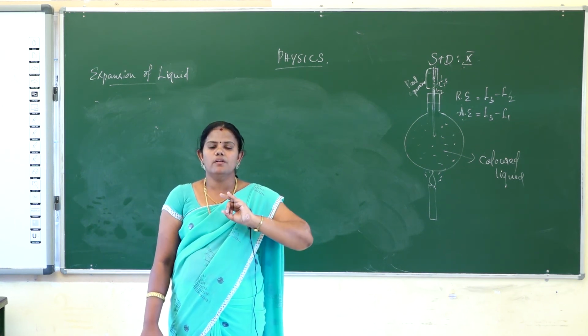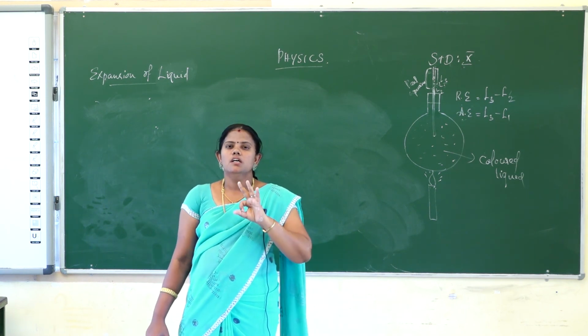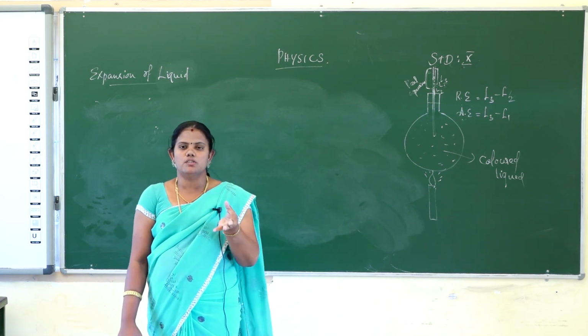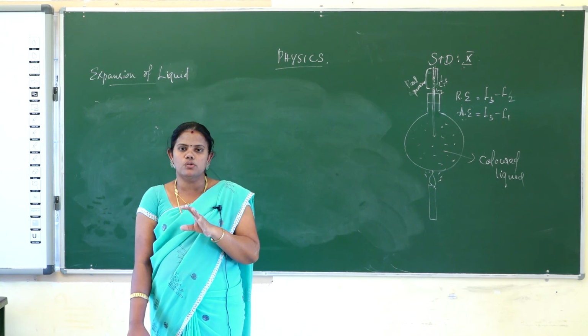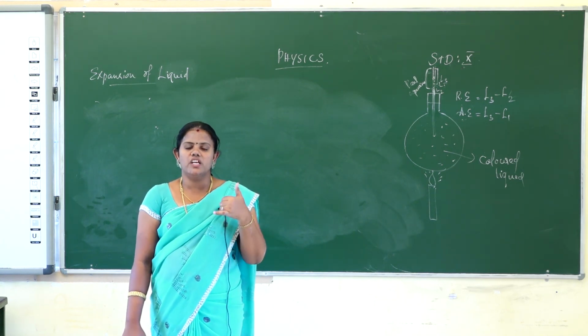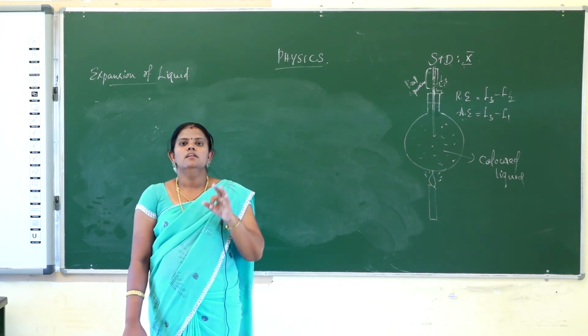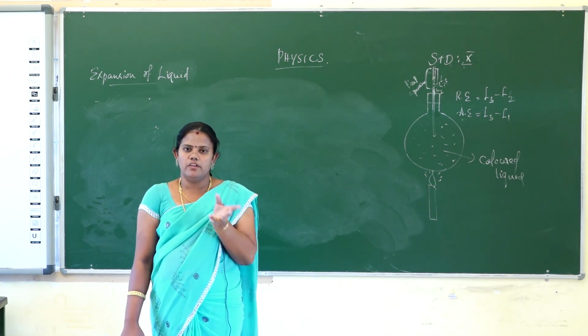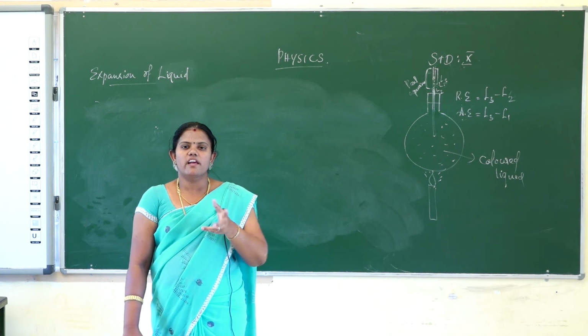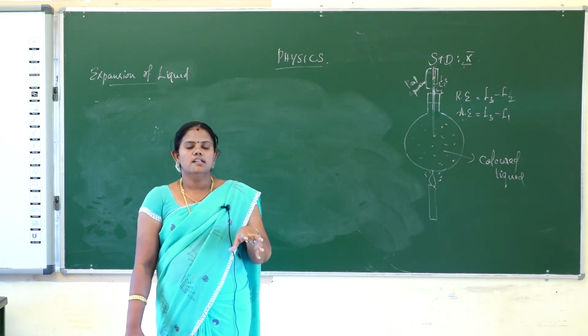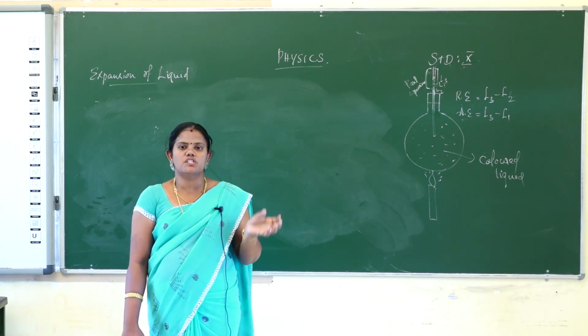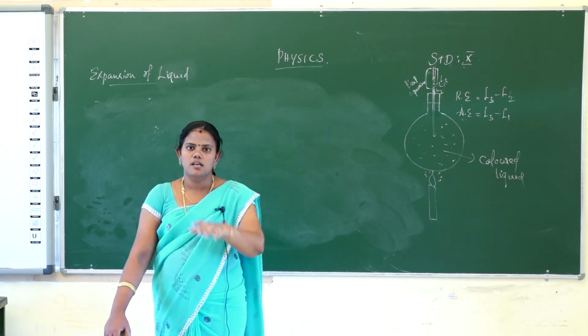Then what are the features of heat energy transfer, the unit of heat energy, that is 1 calorie and 1 kilocalorie. Then what are the effects of temperature when you apply heat energy, what effects are present in the substance: expansion of solids, expansion of liquids and expansion of gases.